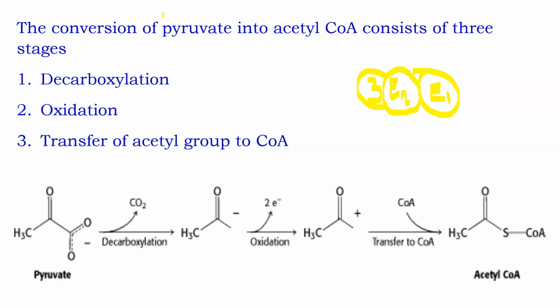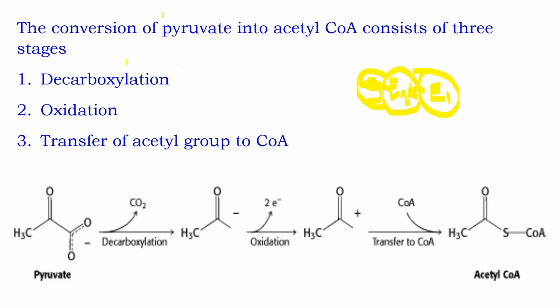E1, E2, E3. And E2 plays an important role in transferring the molecules from E1 to E2 and E2 to E3. E2 plays an important role, which I forgot to tell before.